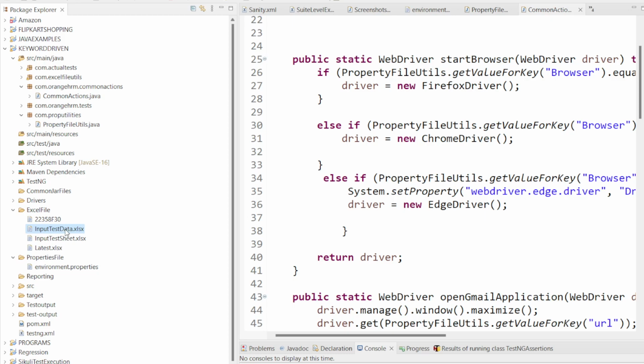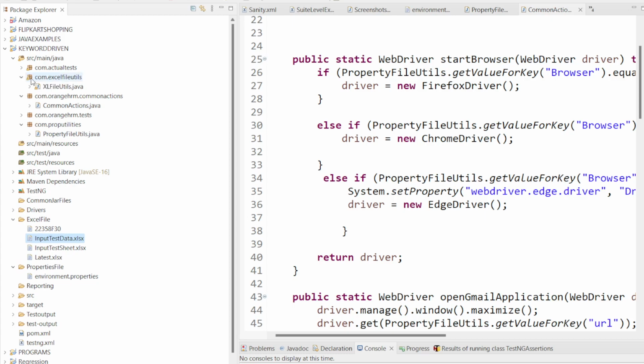So I stored it successfully. Now what is our next step? I want to enter it, right? How can we enter it? By creating a package that is called excel file utils package. Excel file utils will contain all the coding related to handling the excel operations. That's the reason why I have created one package here called excel file utils.